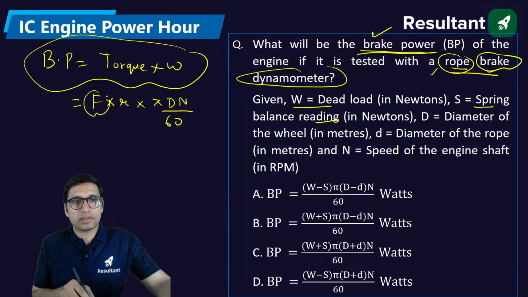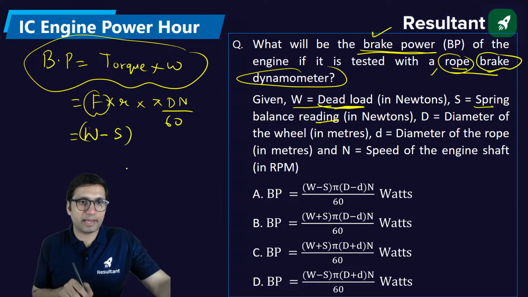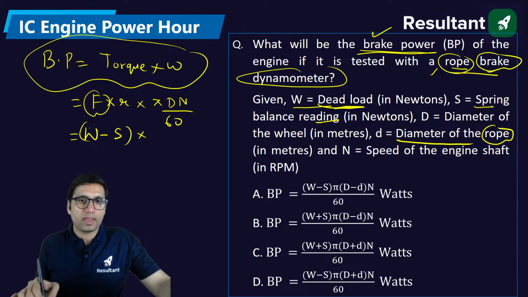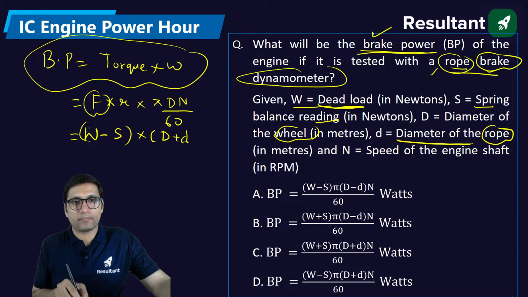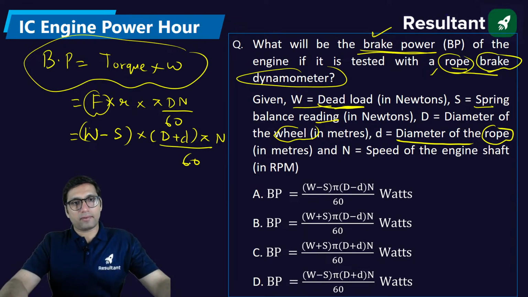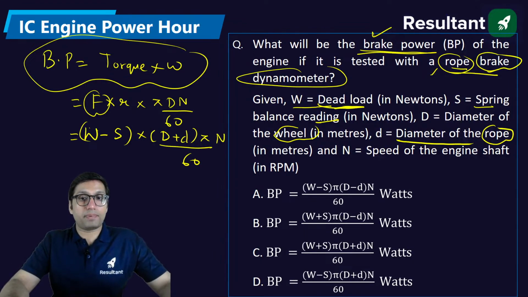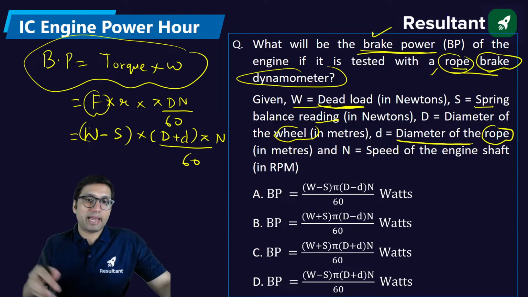The force is nothing but the weight. Here the weight we'll be using is the dead load minus the spring balance reading presented on the spring dial, into the diameter. Here we have two diameters: one is the diameter of the rope, and one is the diameter of the wheel. We'll just add the two, that is D plus d. Next we have pi into N by 60. So this will be the formula: weight minus spring balance reading, and the diameters will be added.